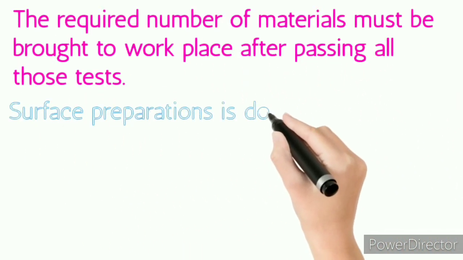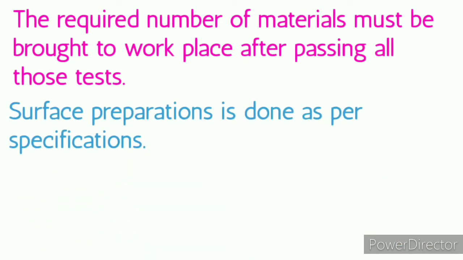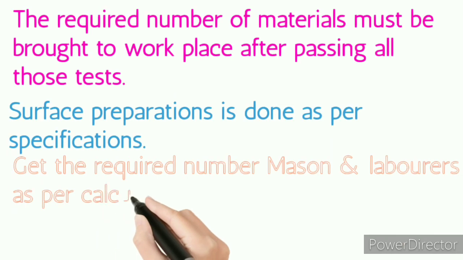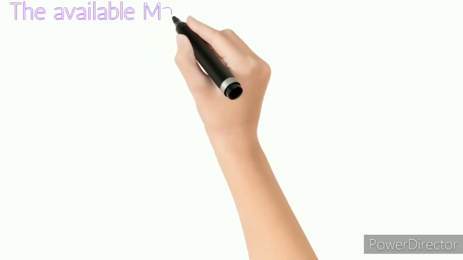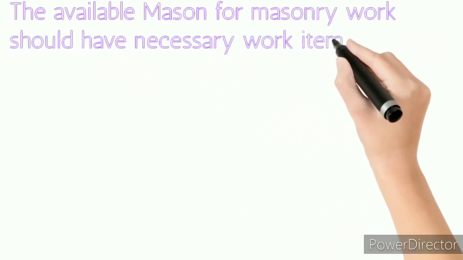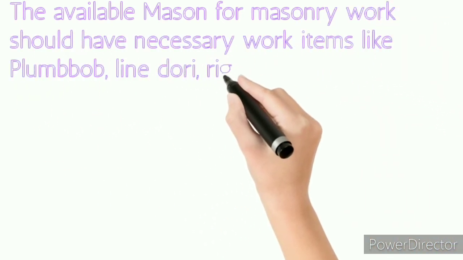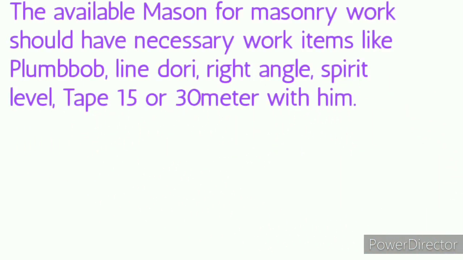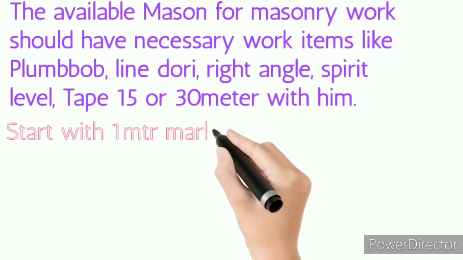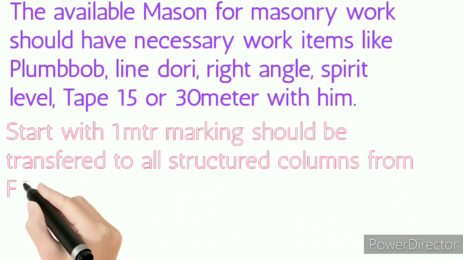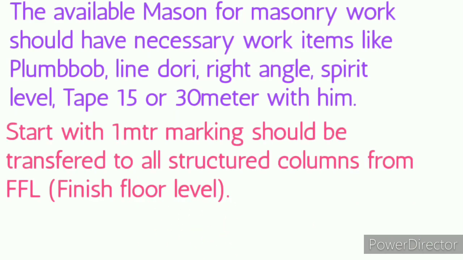Surface preparation is done as per specifications. Get the required number of masons and laborers as per calculations of materials. The available mason for masonry work should have necessary work items like plumb bob, line dori, right angle, spirit level, tape 15 or 30 meter with him. Start with 1 meter marking, which should be transferred to all structured columns from FFL, finish floor level.